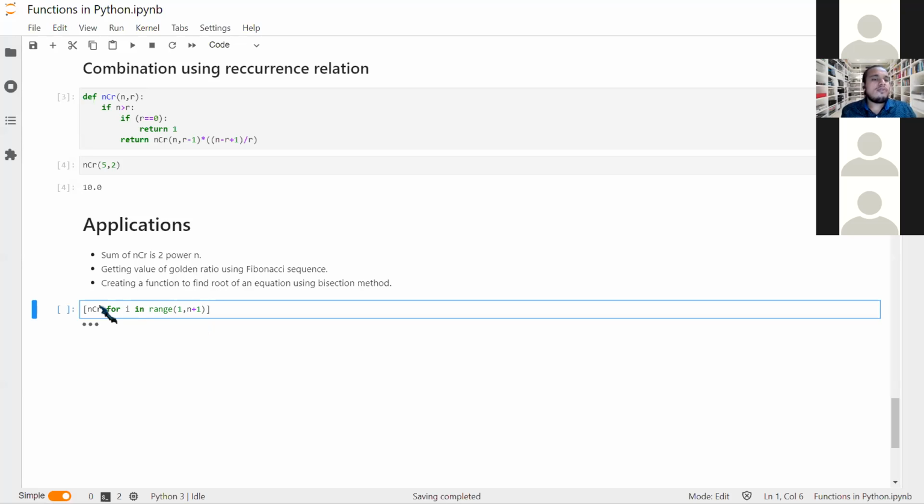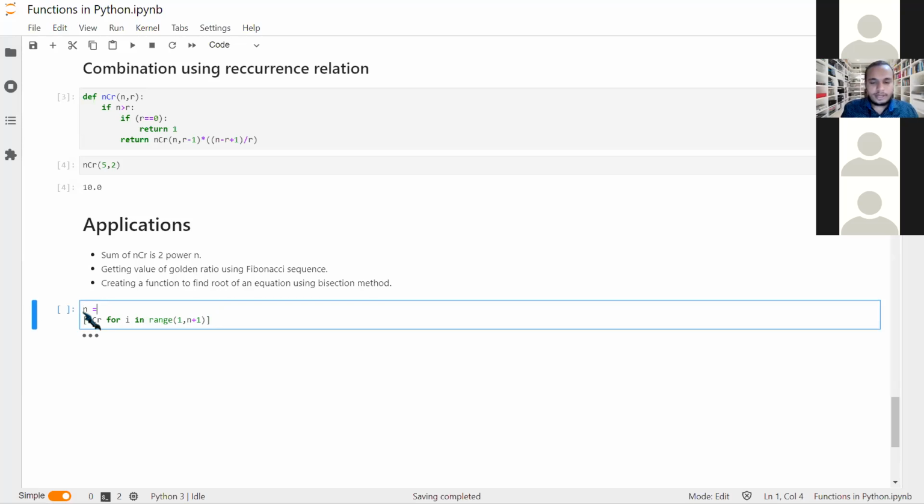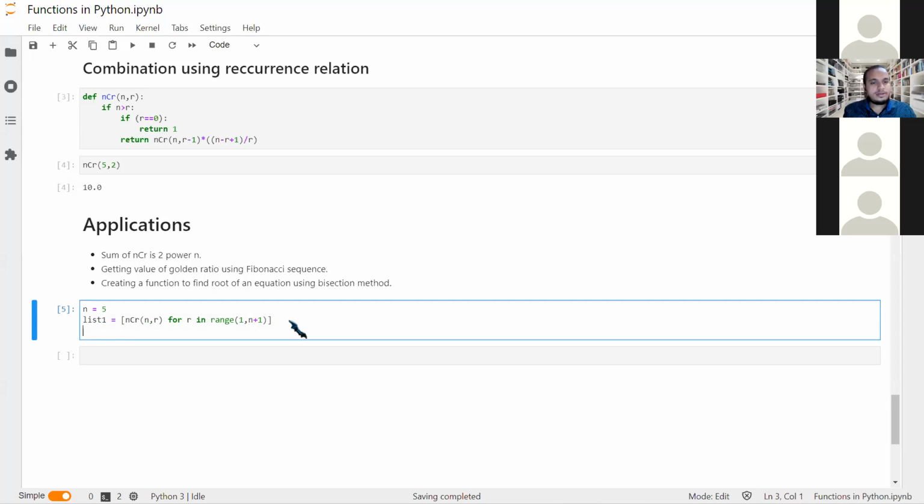So for what value of n should we take it? I'll take n is equal to 5. So this is n comma r. We will do it for r in range. This will give me the list, and I'll just name it list 1.